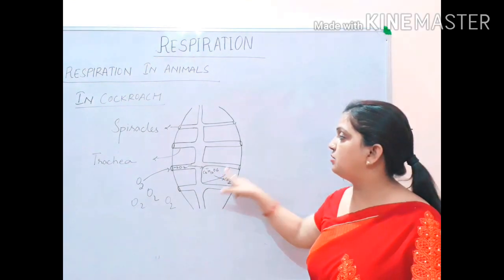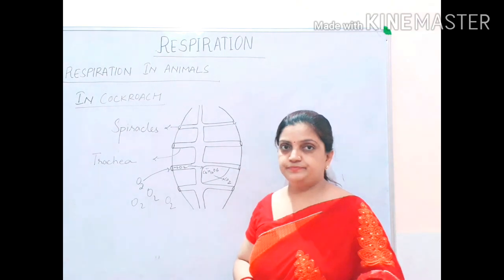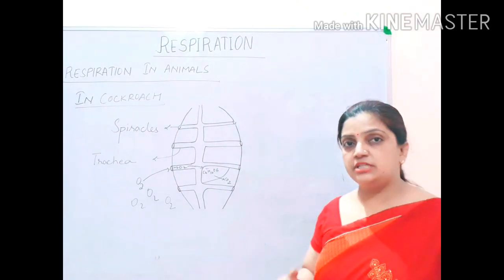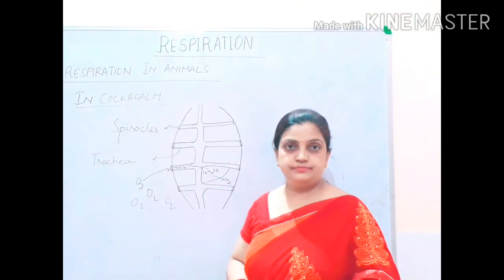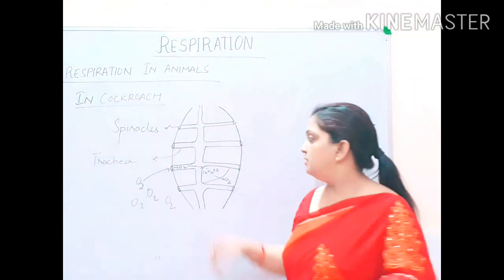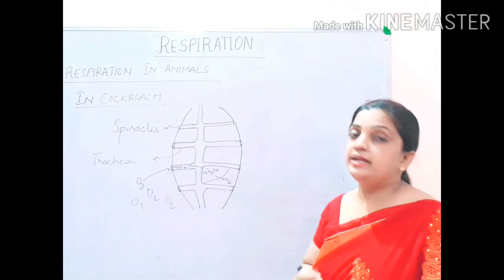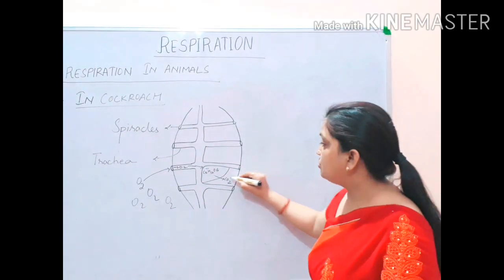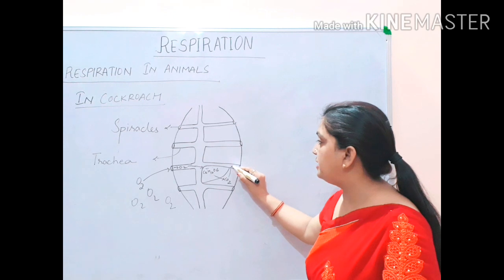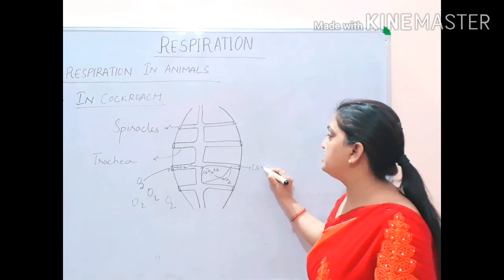Now inside the cockroach body, glucose is already present. This glucose with oxidation process will break into carbon dioxide, water and energy. This carbon dioxide is not required by the body now. It is waste material. So this carbon dioxide will enter trachea and, passing through spiracles, will be released out into the atmosphere.